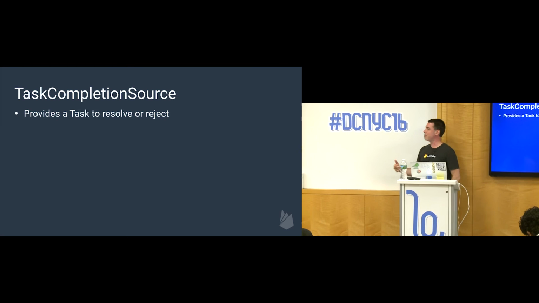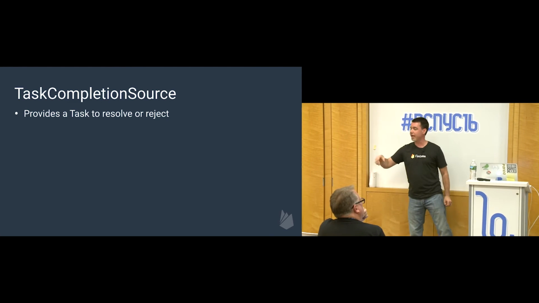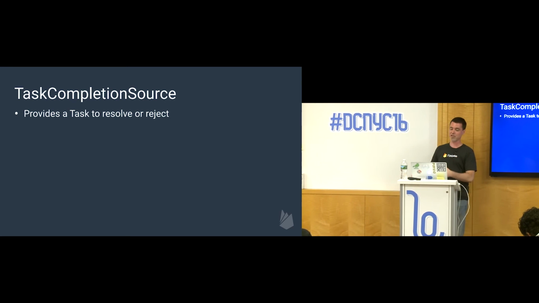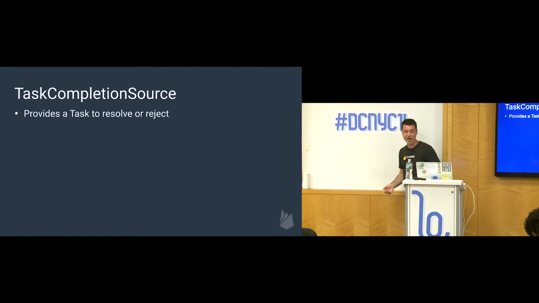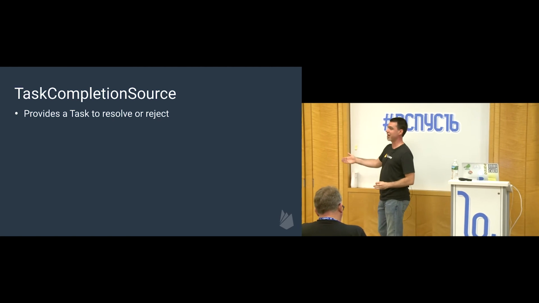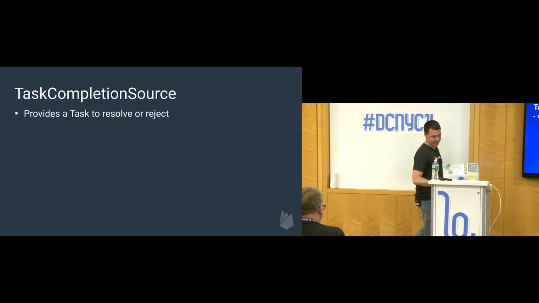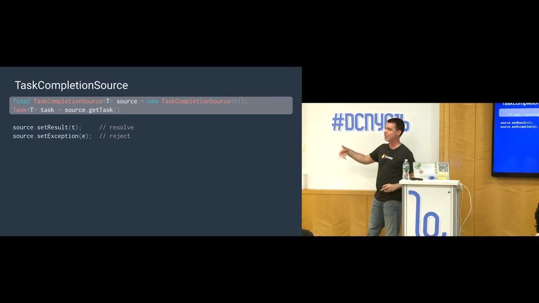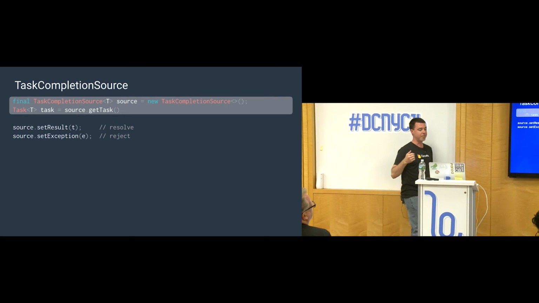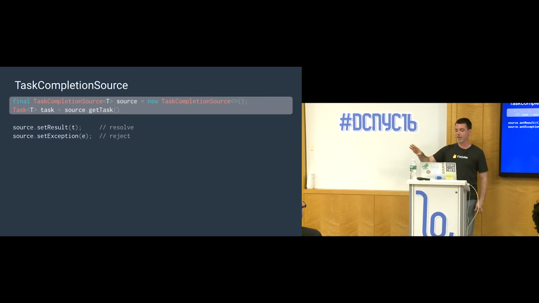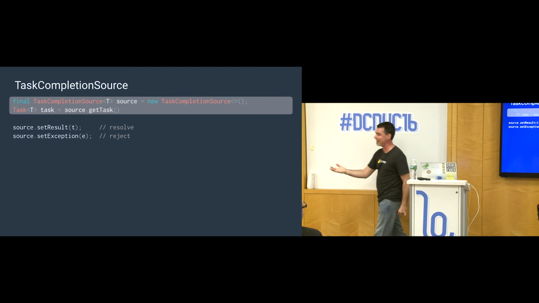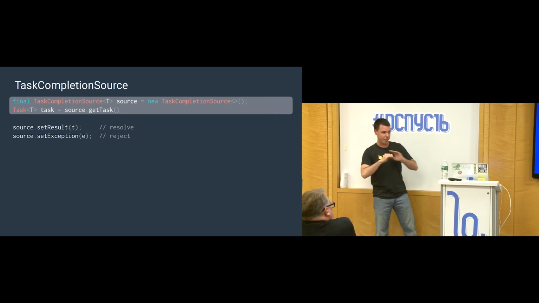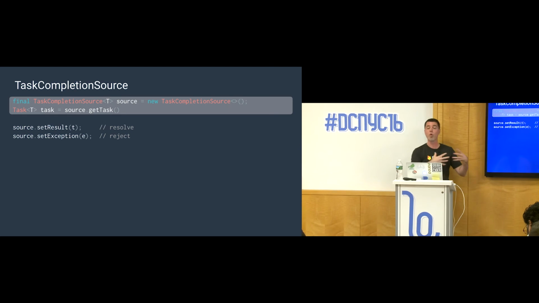The tool that the task API gives you to listen in and convert tasks to observables and back and forth is called a TaskCompletionSource. All this really does is provide a way to manually resolve or reject a task. The source code is super simple. You just new one up and declare some type T that it's supposed to generate. Then you can immediately call getTask on that source, and that will return a task that's waiting to complete. If anyone were to listen on this task right after you call getTask, they would not block, they would wait for that result.